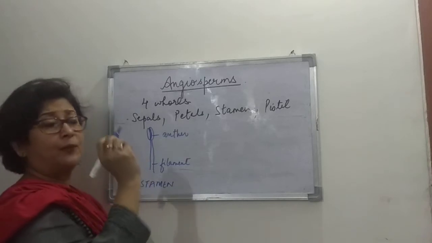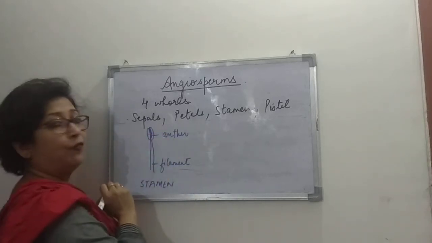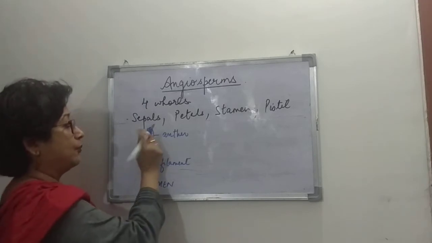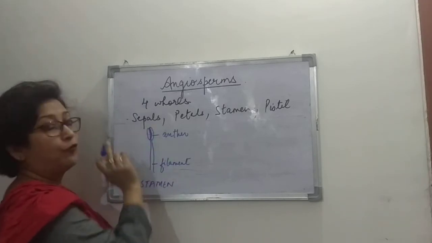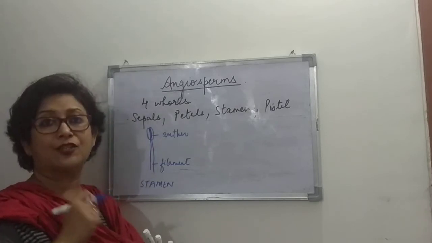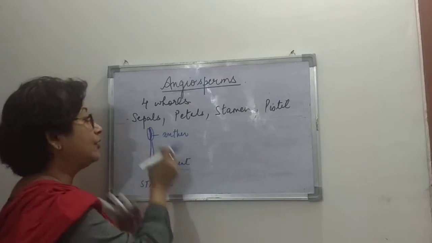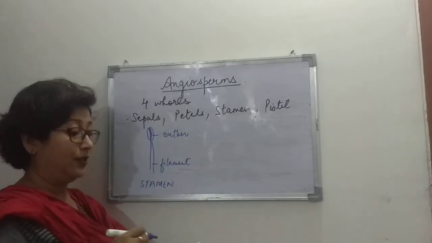If the anther is cut transversely, we will see that there are 4 chambers, and inside these 4 chambers are found the pollen grains, the male gametes of a flower. They are the pollen grains found in the anther.